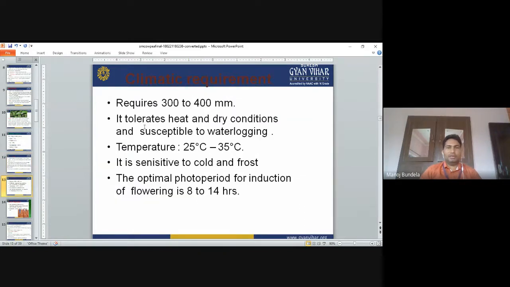Climate requirement: it requires 300 to 400 mm rainfall. It is tolerant to heat and dry conditions and susceptible to waterlogging. The temperature required is 25 to 35 degrees centigrade. It is sensitive to cold and frost. The optimum photoperiod for induction of flowering is 8 to 14 hours.